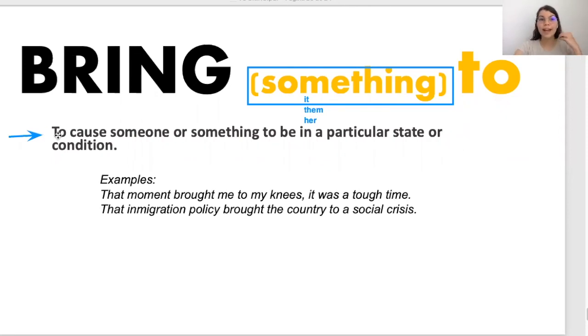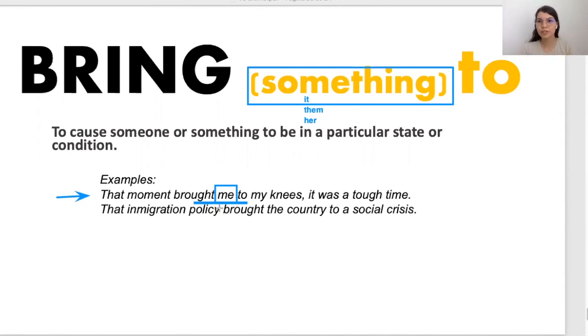Es causar que algo o alguien esté en un estado particular, en una condición particular. That moment brought me to my knees. It was a tough time. Notice that me is causing this part. Brought me to my knees. Me is the object pronoun. That moment brought me to my knees, me llevó a esta situación.